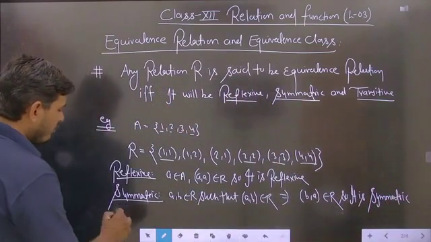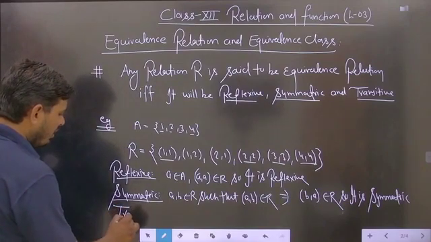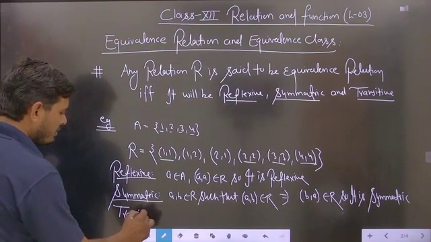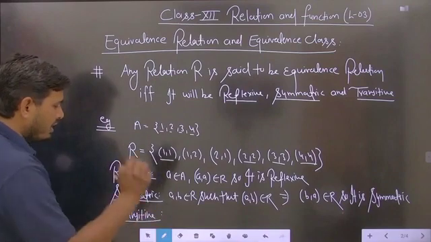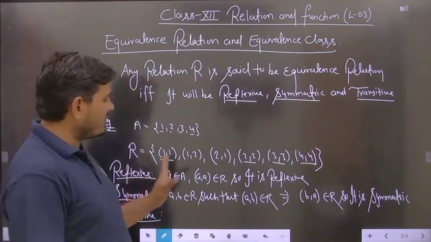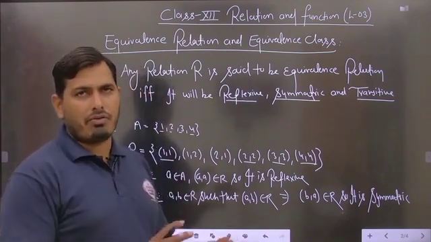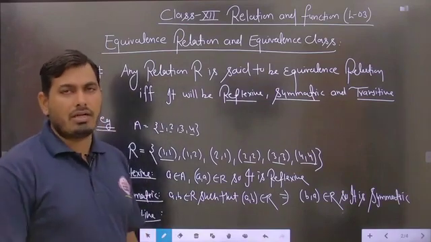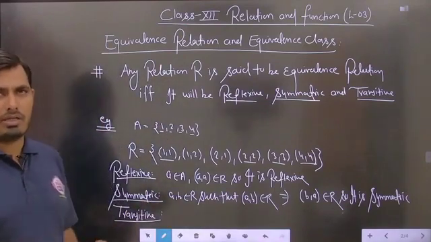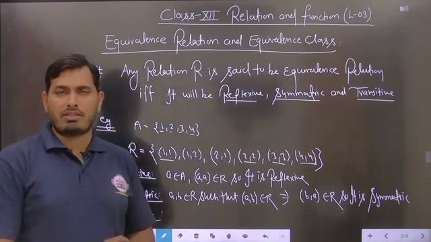Similarly, we will check for transitive. Again students, for the transitive case we will not check each and every doublet, because for such doublets the relation is automatically transitive, reflexive and symmetric.